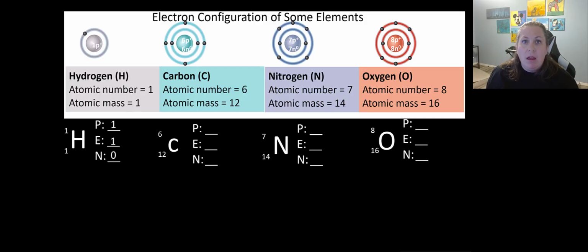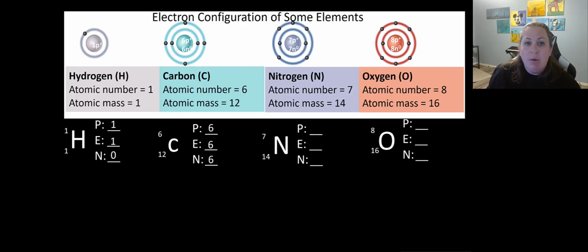The next one is carbon. Carbon has an atomic number of 6 and an atomic mass of 12. Remember, the atomic number is the number of protons, so that is 6. And when we have an atom, the protons, positive, have to equal the electrons, which are negative, so there would be 6 electrons. And then we need to find how many neutrons are present. So we would take the atomic mass, which is 12, and we would subtract the 6 protons from it, and we have 6 neutrons. Now, you'll notice that they don't always have to be the same, where you saw hydrogen had 1, 1, and 0. But in a lot of our examples, we're going to see that the numbers are all the same when we're talking about atoms. So let's take a look at nitrogen.